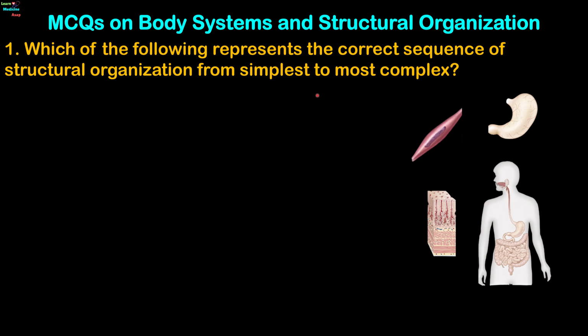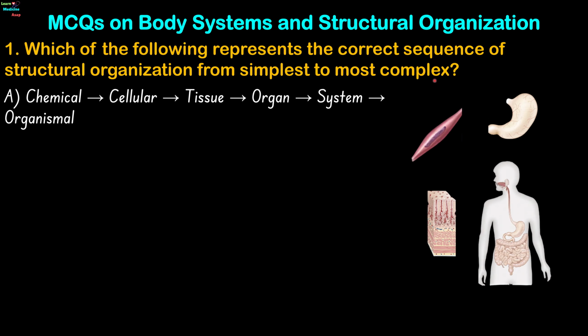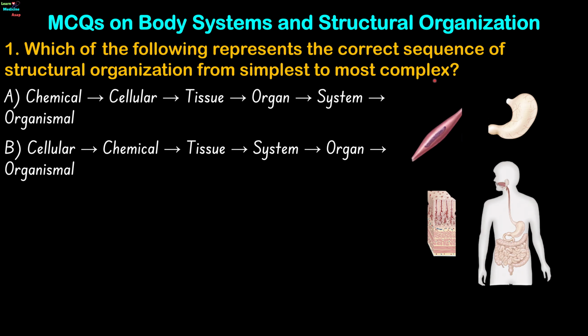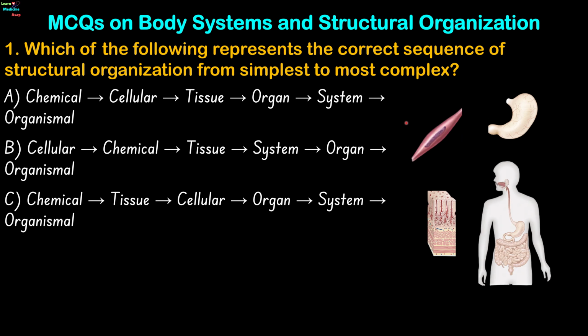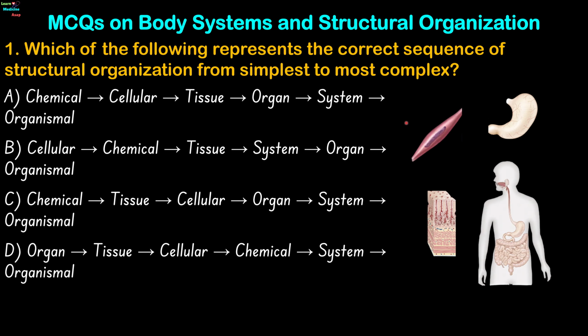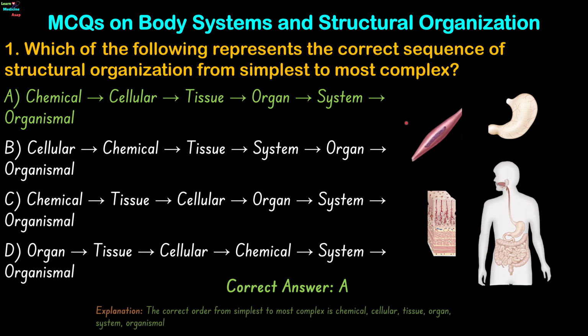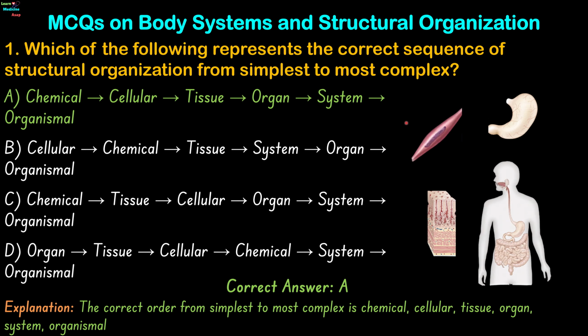Question 1. Which of the following represents the correct sequence of structural organization from simplest to most complex? Chemical to cellular to tissue to organ to system to organismal. Cellular to chemical to tissue to system to organ to organismal. Chemical to tissue to cellular to organ to system to organismal, or organ to tissue to cellular to chemical to system to organismal. The correct answer is option A. The correct order from simplest to most complex is chemical, cellular, tissue, organ, system, organismal.